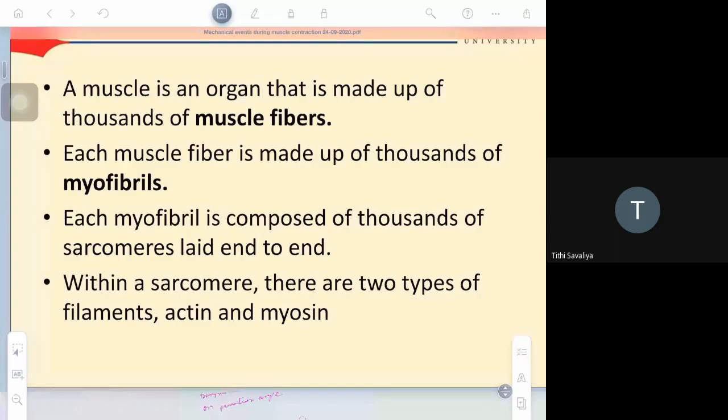That is, muscle is made up of muscle fiber, muscle fiber is made up of myofibril, and myofibril is composed of sarcomeres.